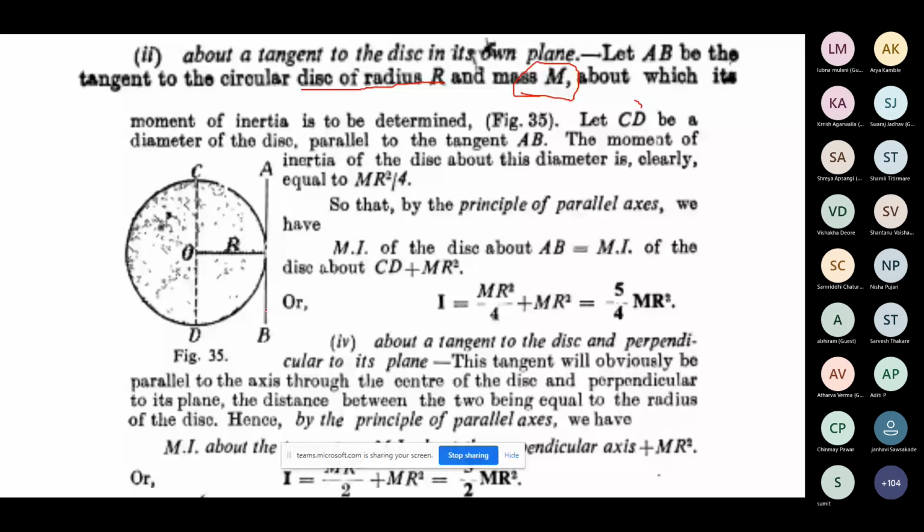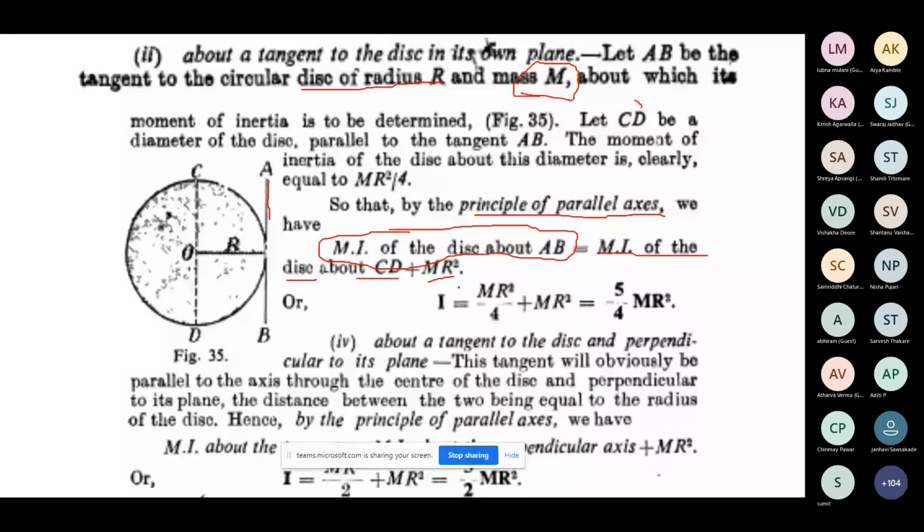So here I can use the principle of parallel axis to determine the moment of inertia of the disk about its tangent. The tangent drawn over here is AB. So the moment of inertia we write down for the disk about CD, that is along its diameter, plus Mr square. What is this Mr square? This is the mass of the disk times the square of the distance between the two parallel axes, that is CD and AB over here.